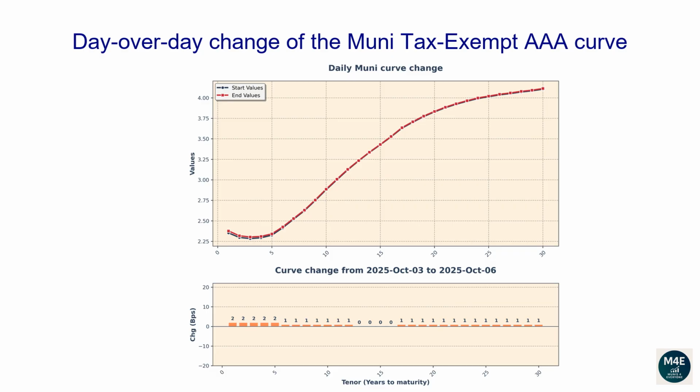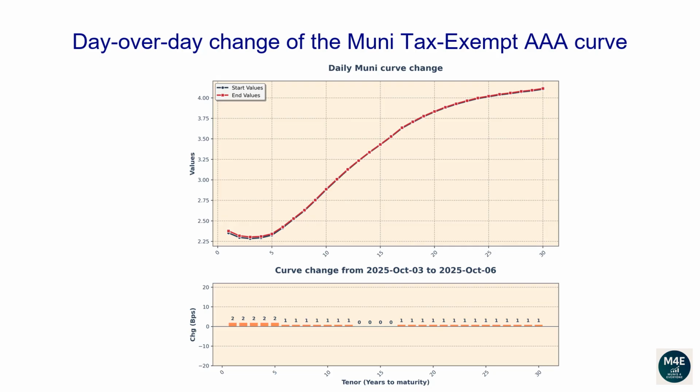Let's now go over how the Muni AAA tax-exempt curve has changed since the prior business date. The graph displayed on the top-hand side shows the most recent curve versus the prior day curve. The bar plot on the bottom-hand side shows instead the difference between the two curves in basis points. The one-year tenor changed 1 basis point. The 2-year tenor changed 1 basis point.